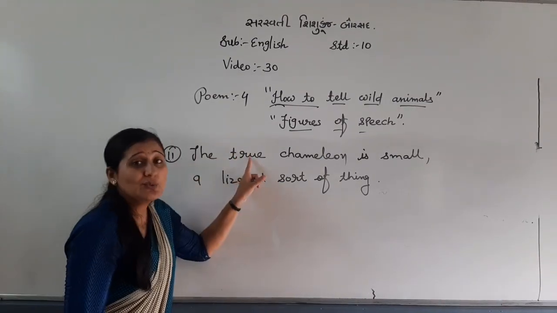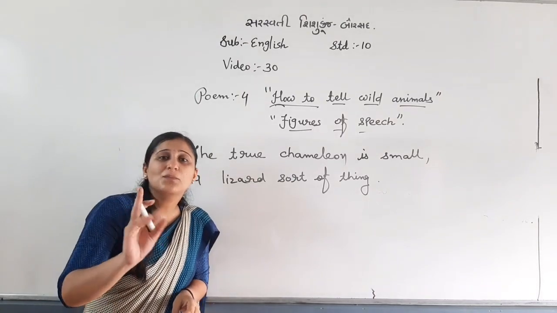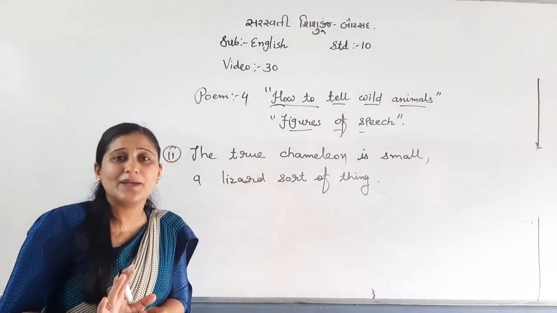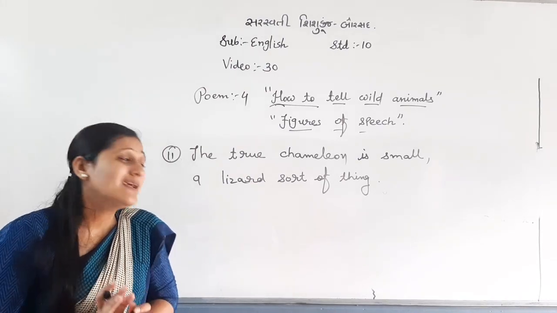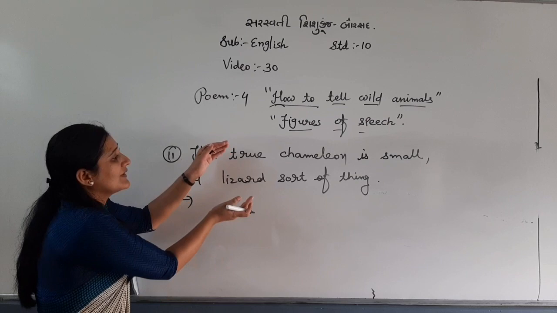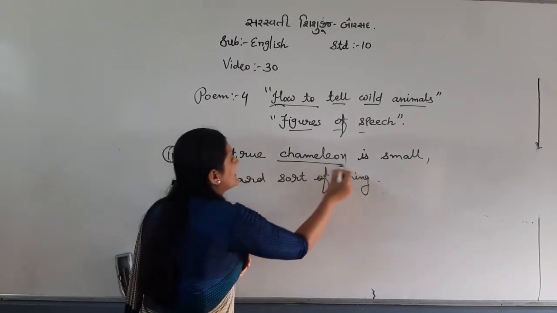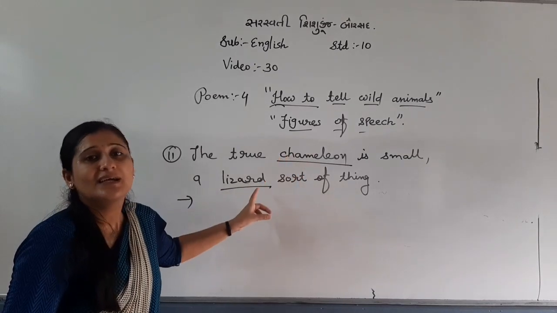See, a true chameleon is small and a lizard sort of thing. Means they both look somewhat the same in size. So here again we have comparison between chameleon and lizard.